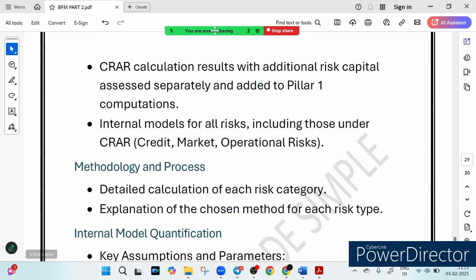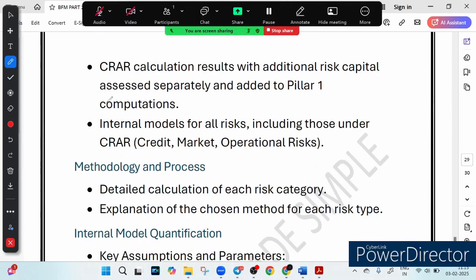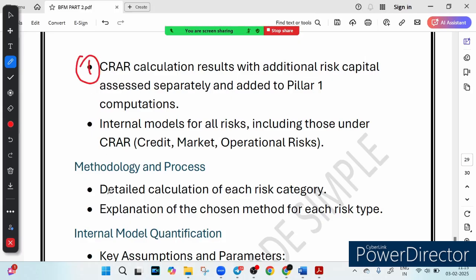The first method is called CRAR calculation. You can see the first method is CRAR based calculation, and the second method. In CRAR calculation, they start with the capital to risk weighted asset ratio, CRAR. This CRAR is treated as a baseline, right? And then the extra risk capital is based on the ICAAP detailed assessment. And the second method is the internal model, right? Internal model for all risk means instead of just following CRAR, banks create their own risk model. So this is called own risk model.